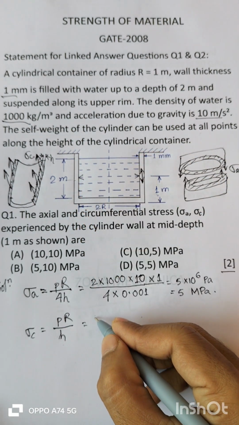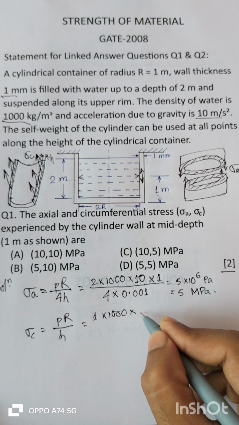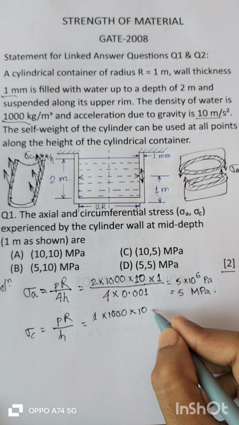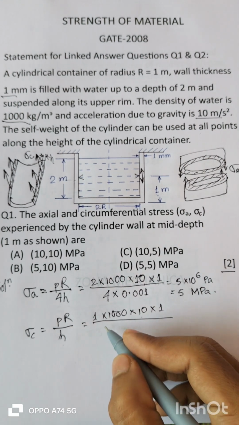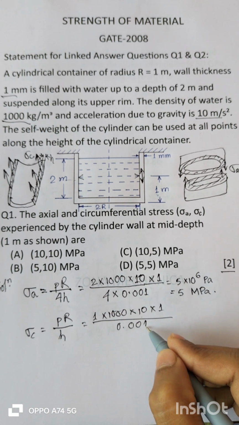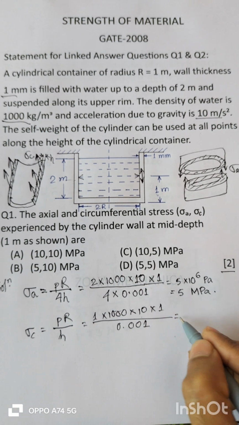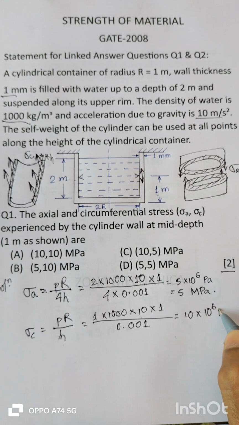So H rho G, H is 1 into rho is 1000 into G is 10 into R, divided by 0.001. So this will give 10 into 10 to the power 6 pascals, that is 10 megapascals.